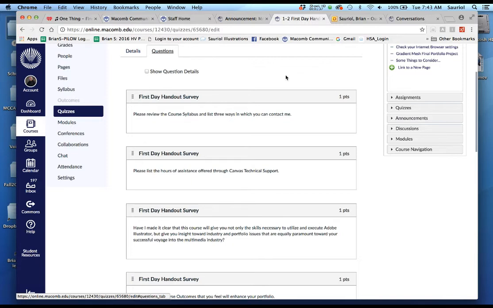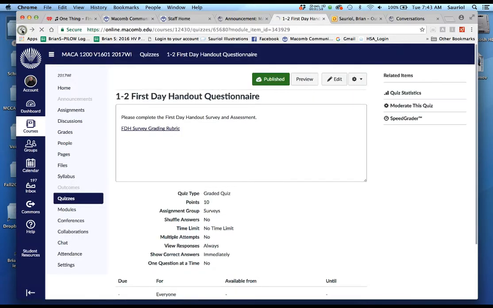So I'll give you 9 or 10 points out of 10 points. I have to do that manually because some of the answers that you give aren't exact. So if it's not exact according to Canvas, you're going to get a 0. That's okay. I have to go regrade that. Okay, next thing is, let me go back to the module.